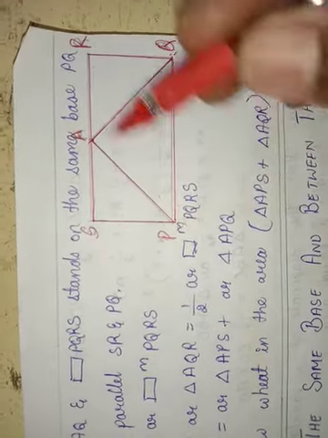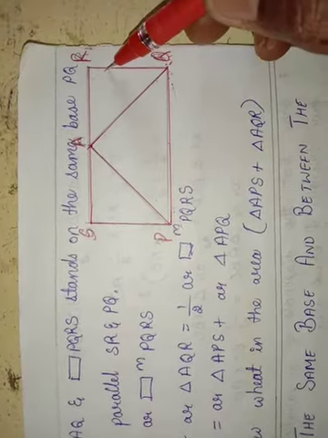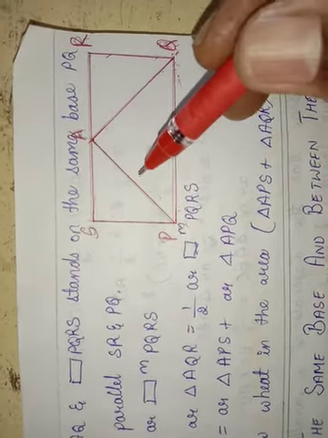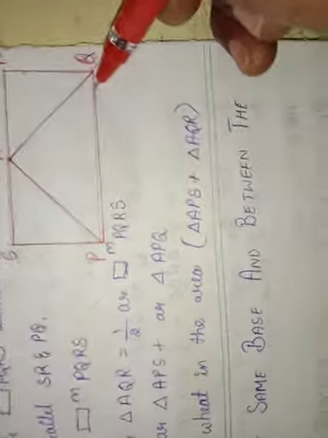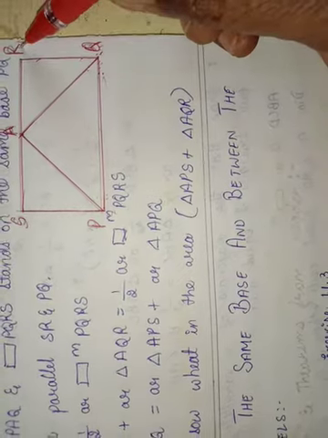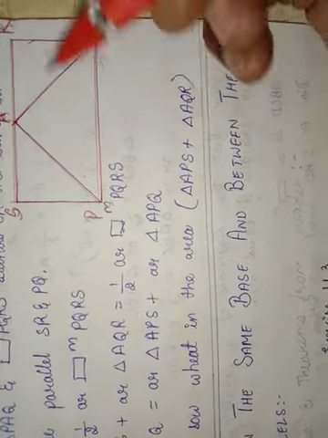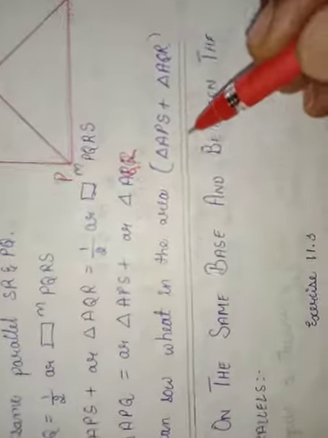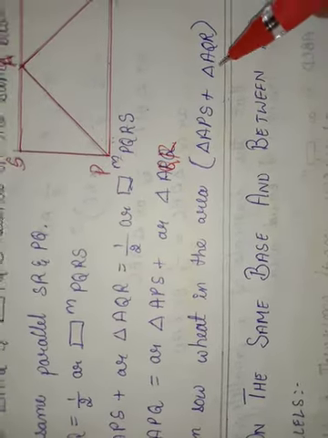Therefore area of triangle APQ is equal to 1 by 2 times area of parallelogram PQRS. Therefore area of triangle APS plus area of triangle AQR is equal to 1 by 2 times PQRS. Similarly, triangle APQ is equal to triangle APS plus triangle AQR. She can sow wheat in the area triangle APQ, and pulses in triangle APS plus triangle AQR.